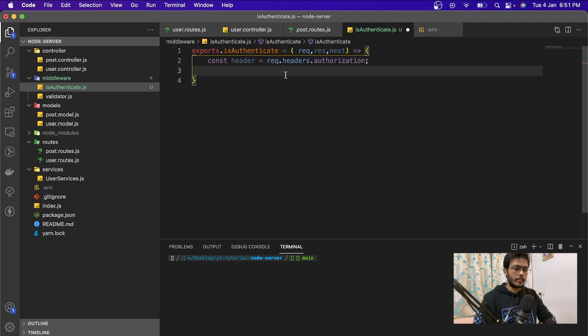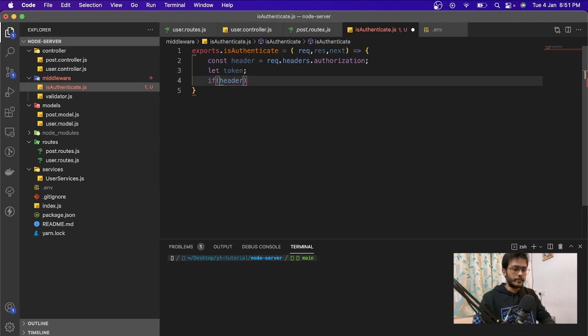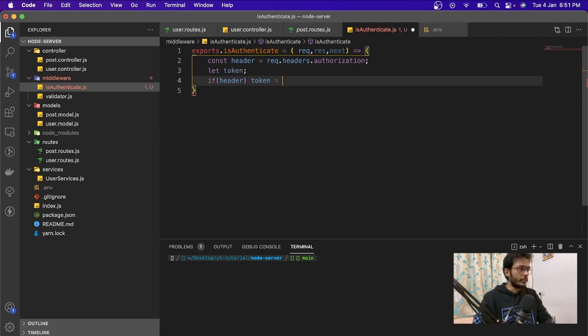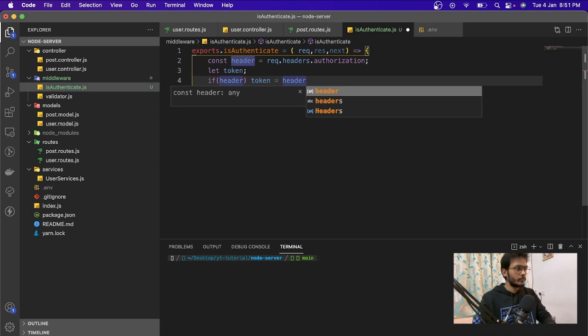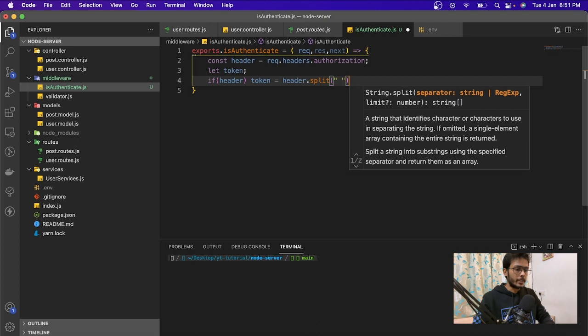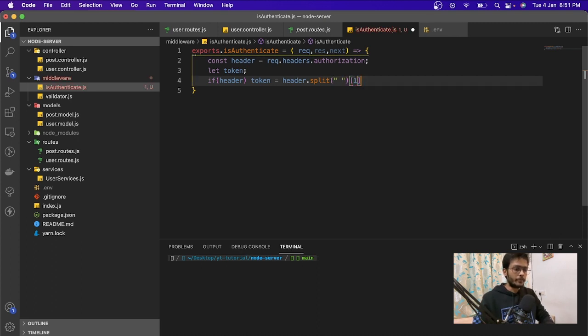Wherever this middleware gets triggered, it will check for the token. If it gets the authorization header, then we create a token variable. If the header is not undefined, then we assign token with header.split, and we split on the space and grab the second part.